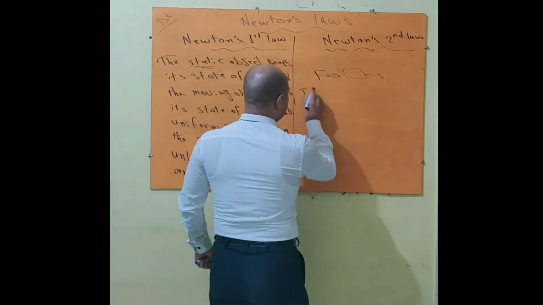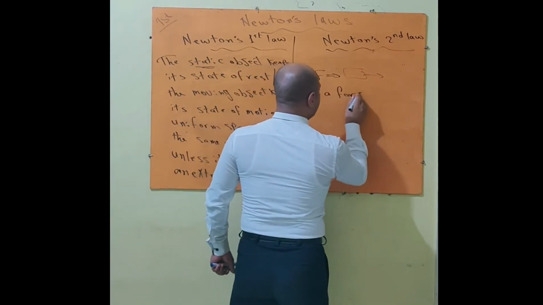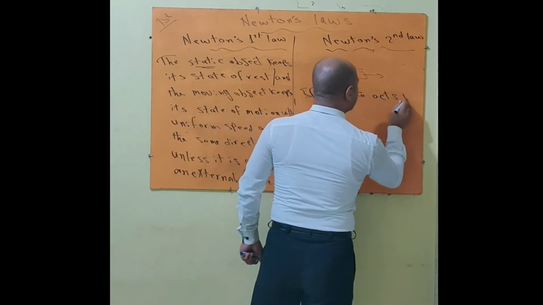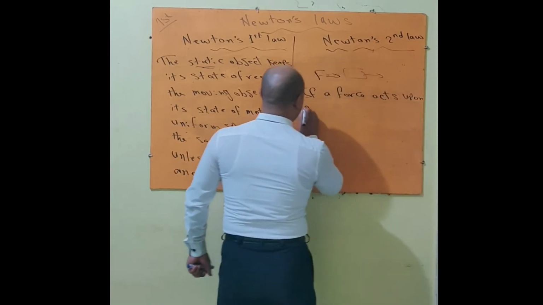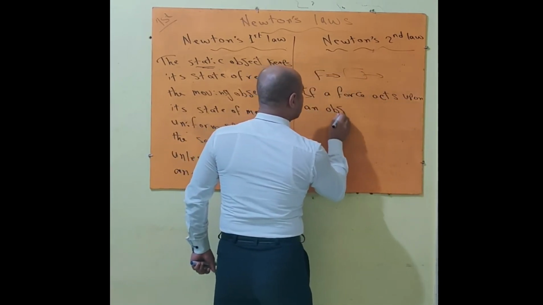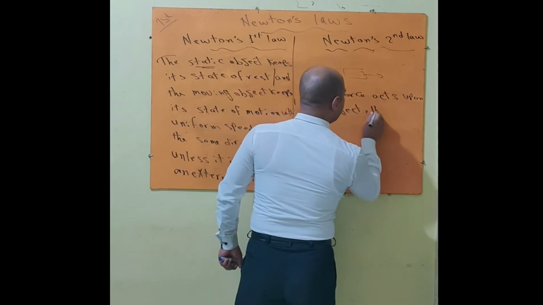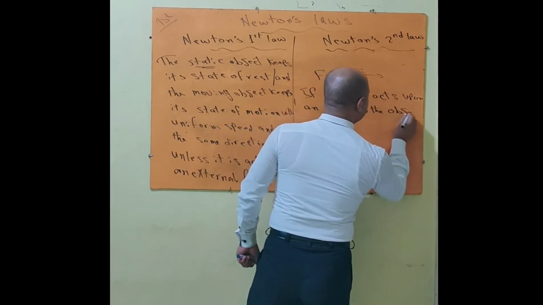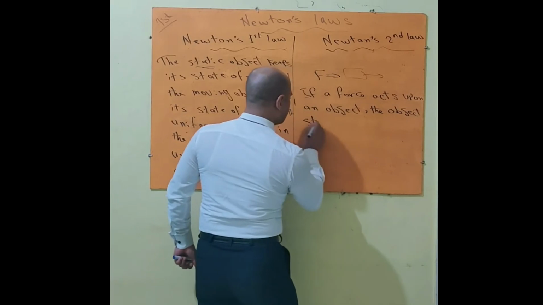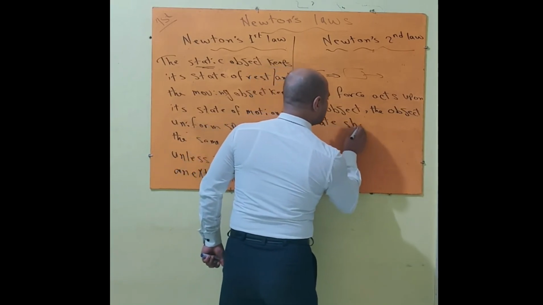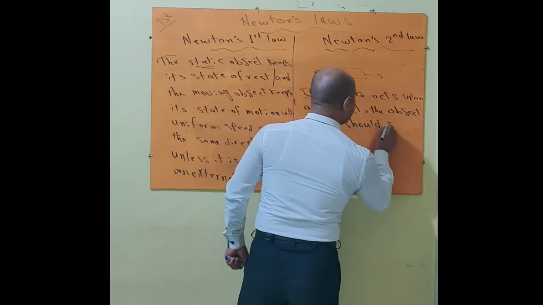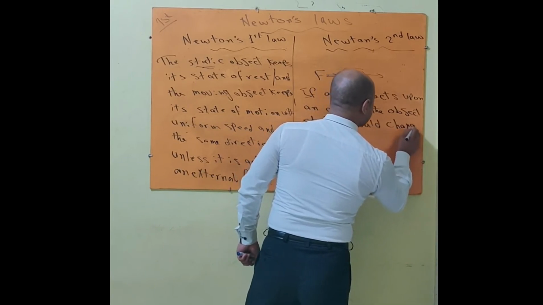If a force acts upon an object, the object state should change. What does state mean?